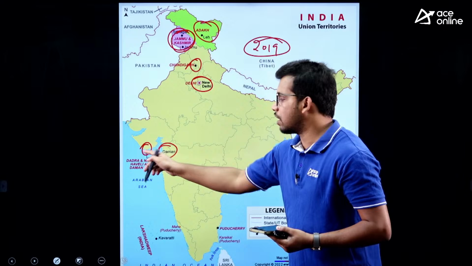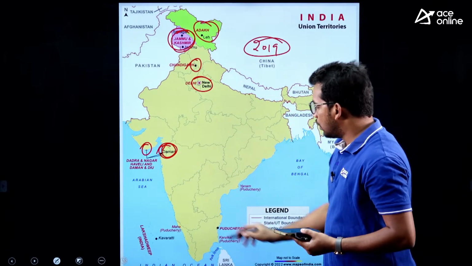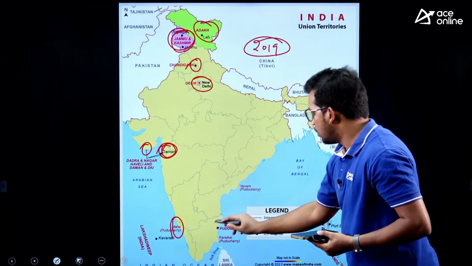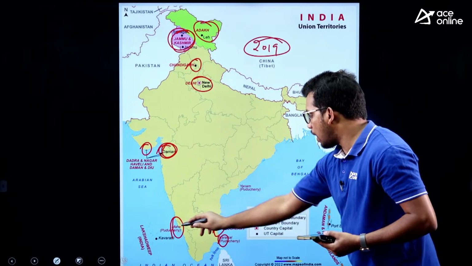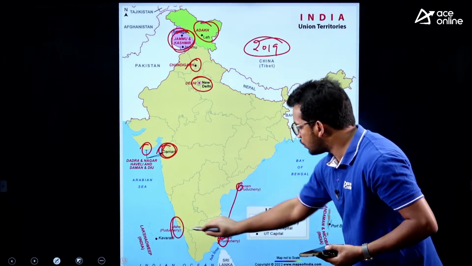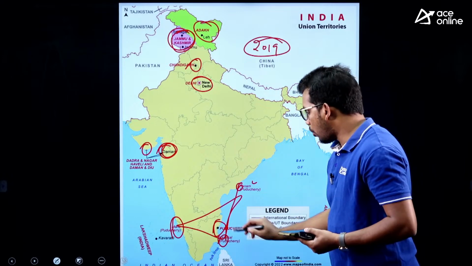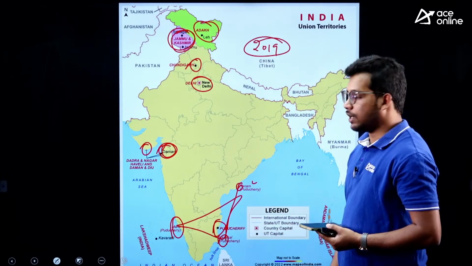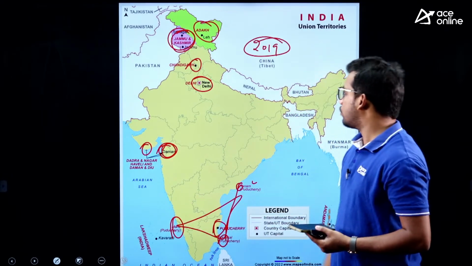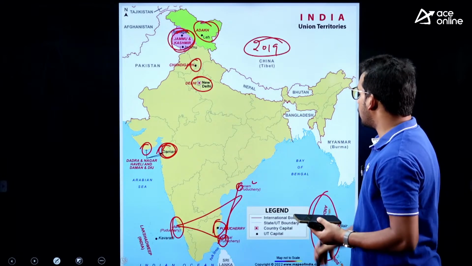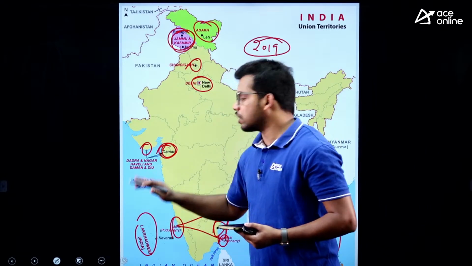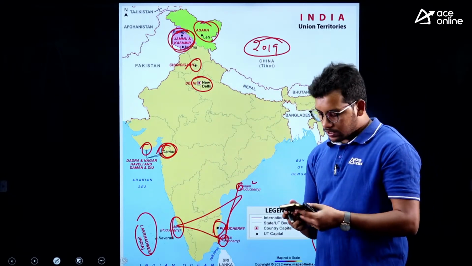So this is Dadra Nagar Haveli and this is Daman Diu. Then Mahe, Pondicherry, Karaikal and Yanam, these four are all part of Pondicherry, right. Yanam in Andhra Pradesh, Pondicherry, then Karaikal, then Mahe, these are all part of Pondicherry. And also we have Andaman Nicobar and Lakshadweep, these are all the union territories. Now what is the answer?